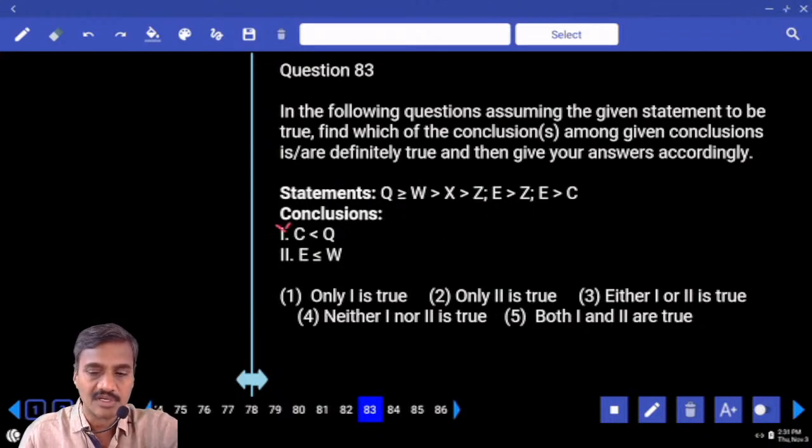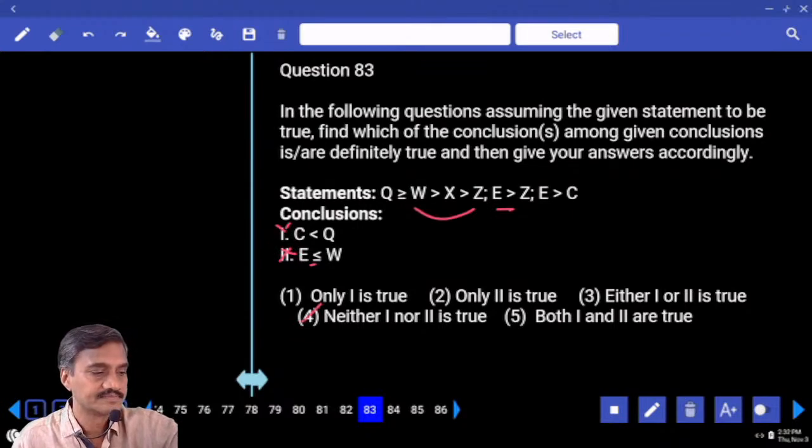And second, W and E. Now between W and E, W to Z, Z to E. Again, here it is lesser than or equals to, here there is no equal to at all. And so this is again ruled out. Neither 1 nor 2, choice 4 for question number 83.